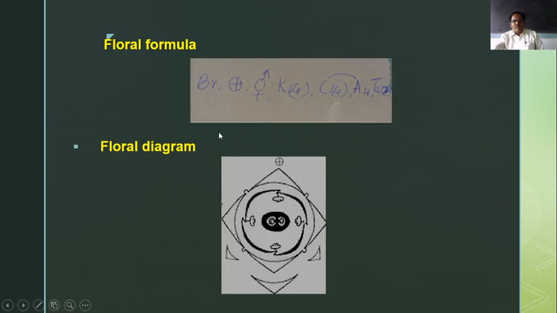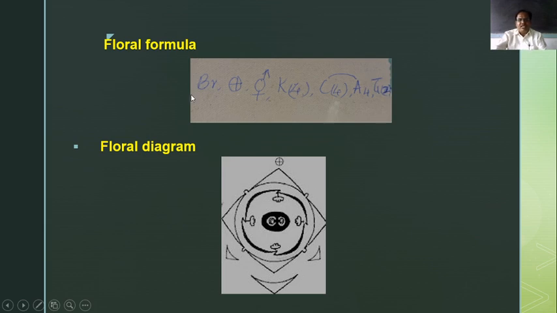When we observe the floral formula, the flower is bracteate, then actinomorphic, which means we can divide it into two equal parts. They are bisexual, that is, androecium and gynoecium are present. Calyx, sepals 4, gamosepalous. Then corolla, petals 4, gamopetalous, stamens 4, epipetalous, remaining attached to the petal, and gynoecium bicarpellary, syncarpous, and ovary inferior. This is the floral formula.